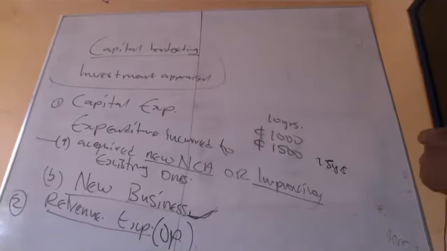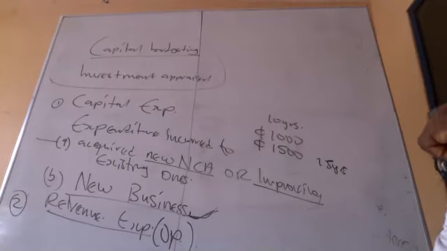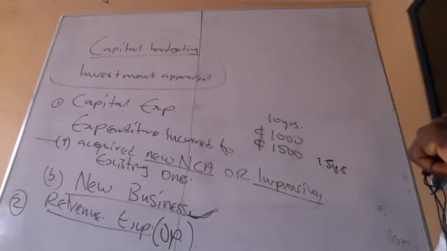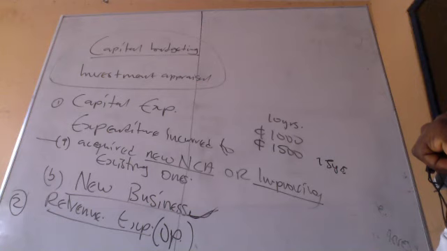Where we are entering into what? New business. So we should consider that one most, because that will be the topical issue.